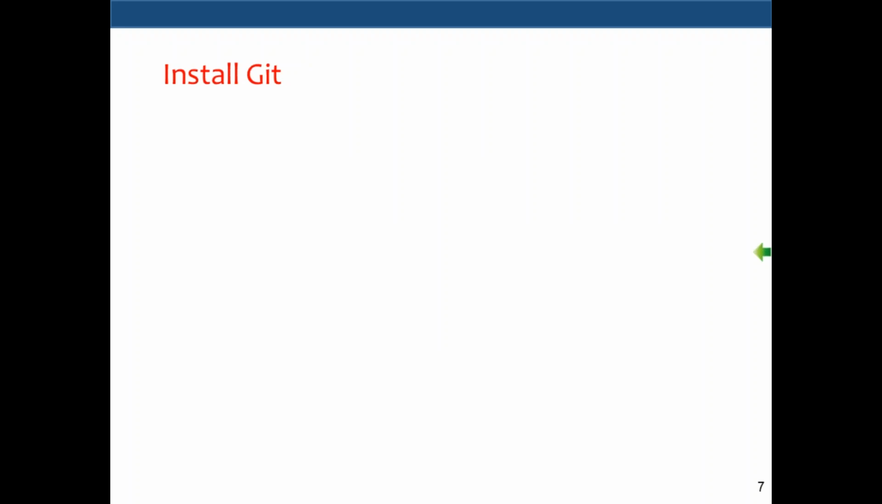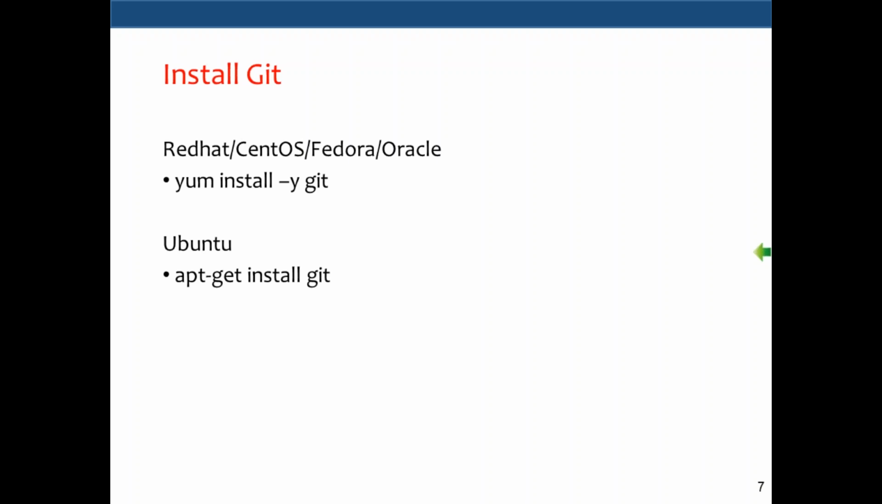The next step is I'll show you how to install Git. It's pretty simple. On Red Hat CentOS machines, you say yum install git. That is available in the default repositories, so just say install git and it will install. If you are on Ubuntu, apt-get install git.